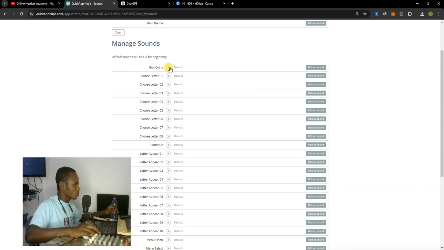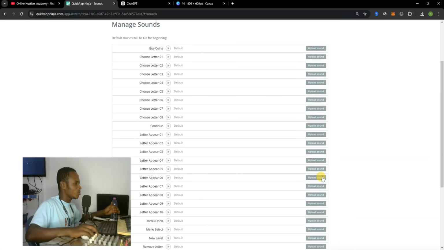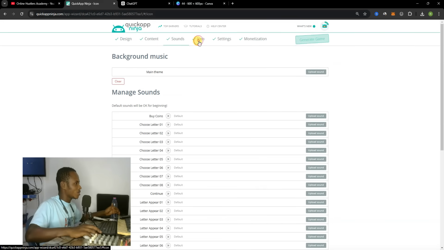So these are the default sounds over here. If somebody gets it correct, you can choose a sound, and this is a buy coins sound, and over here you choose a letter. You can upload your own sounds to replace all these sounds. Now let's go to the icon section.